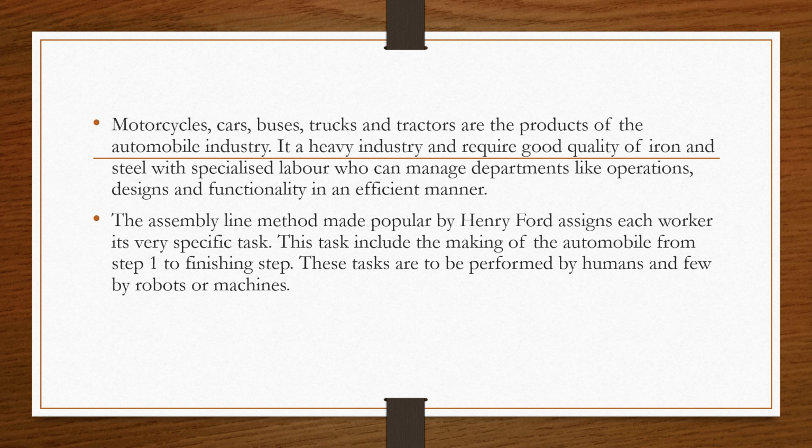That means if I talk about laying the tires, to coloring of the automobile, to arranging all the parts, to fitting the seats, whatever the task from step 1 to the last step, everything is being done one by one. These all tasks are performed by humans. In some of the developed countries, even robots and machines are helping in the assembly of the different parts. These parts are assembled to make the desired automobile.